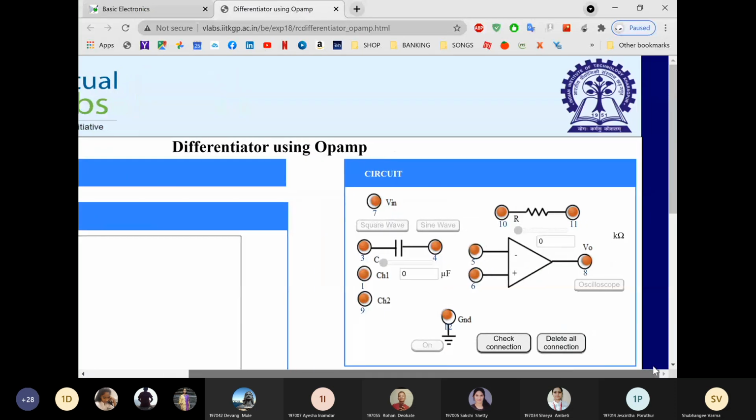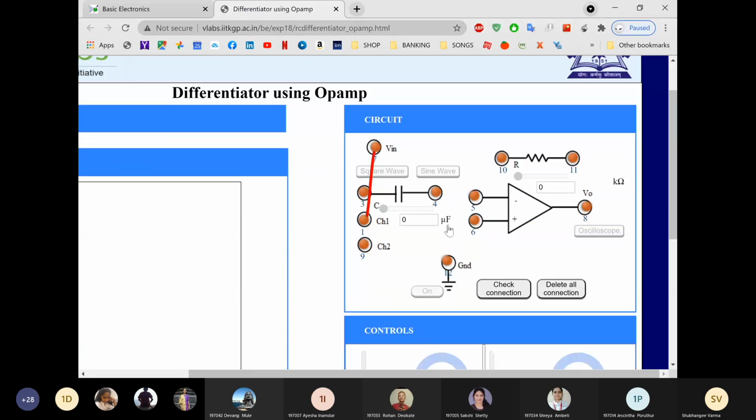So go to connections, same connection, channel 1 to input, channel 2 to output. You can connect like this also. I'll delete the connections.